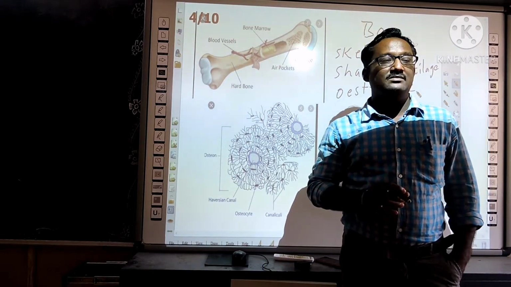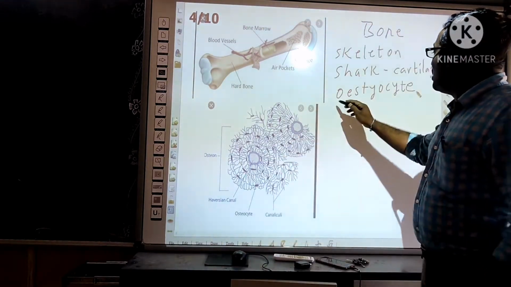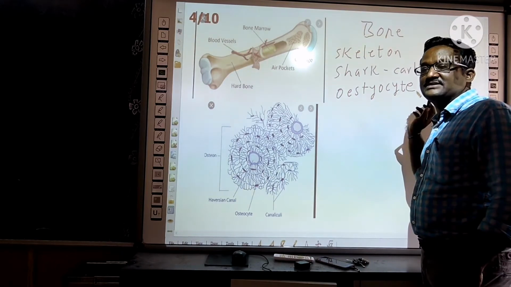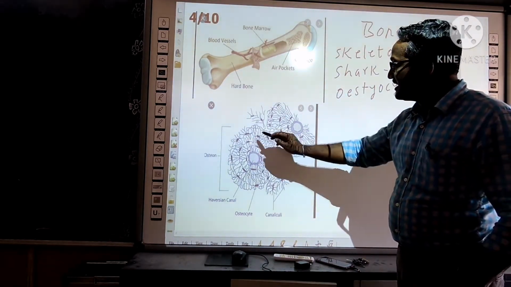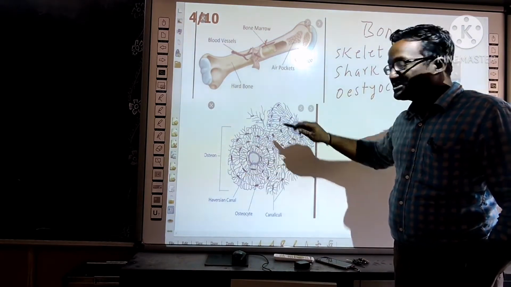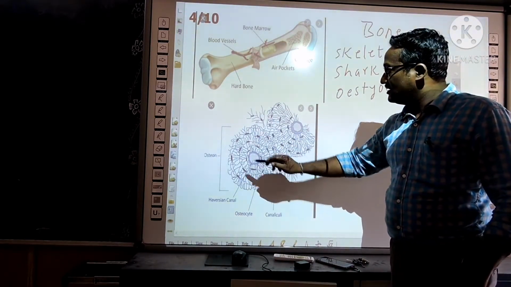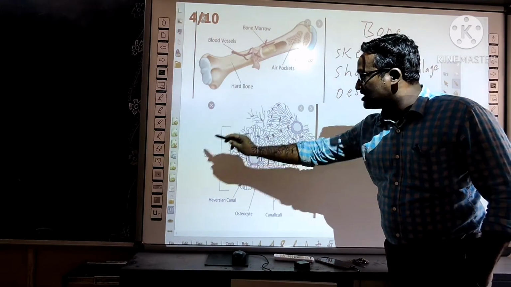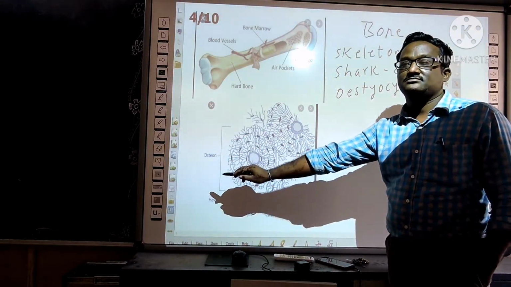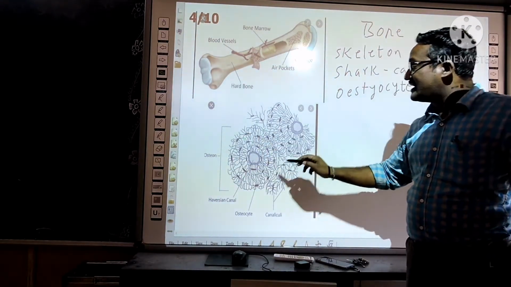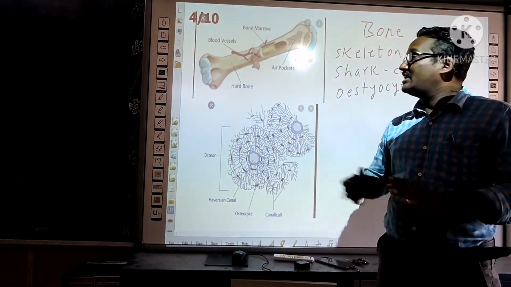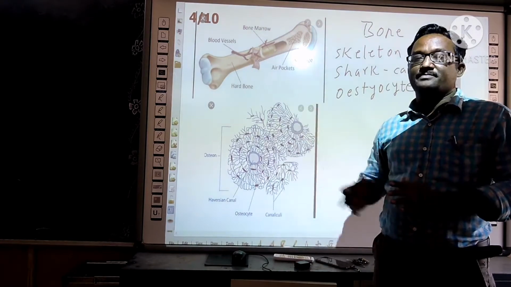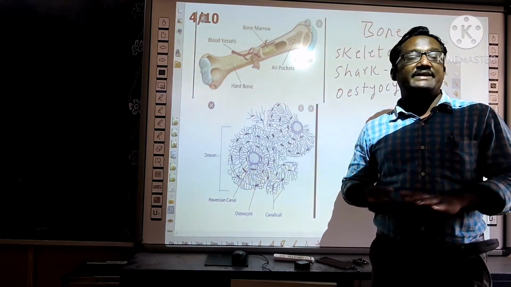This is the bone marrow. In that bone marrow, these osteocyte cells are present. If you observe deeply, these are the osteocyte cells. The cluster of osteocytes together is called osteon. These osteocyte cells release important minerals which make the bone strong. Those are calcium phosphate and calcium carbonate.